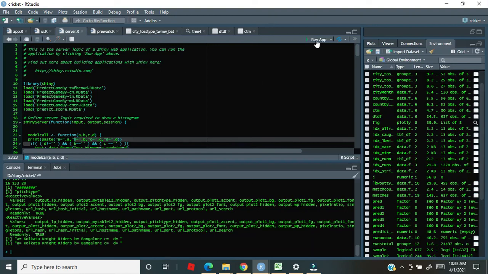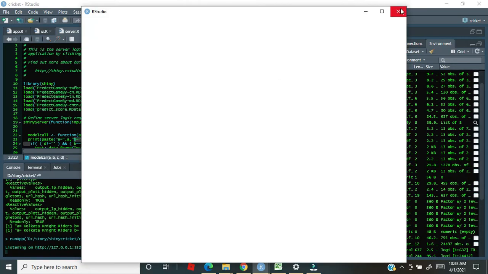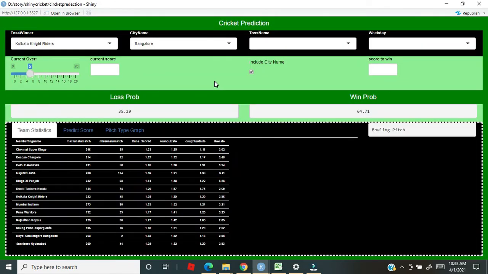Looks okay. Let's try to run the app. Well, this is it. Cricket prediction application done through RStudio using Shiny app libraries. Pretty simple controls over here. It kind of predicts the win-loss probabilities based on city, toss name, and weekdays.